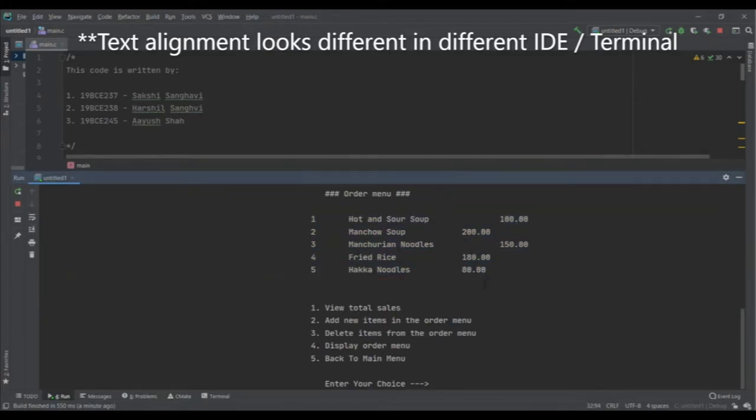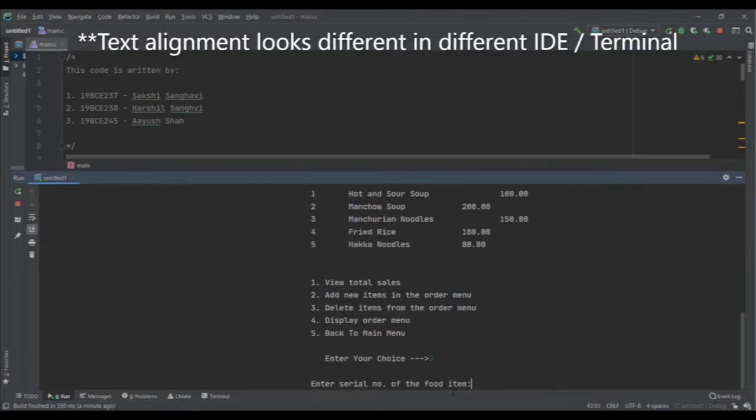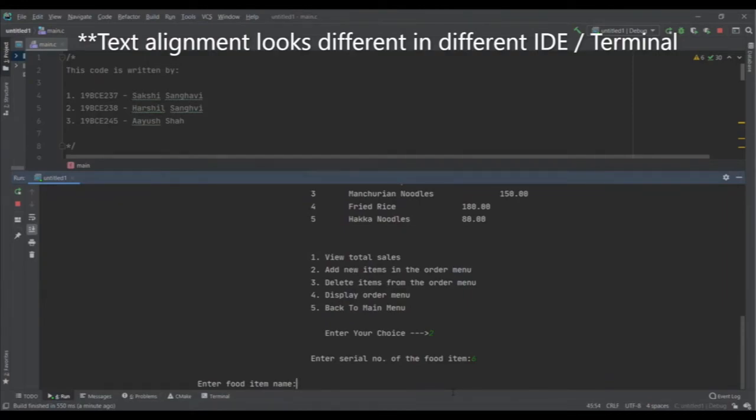Now if we want to add a new item to the menu, then we will select this second option, and now I press 2. I add the serial number of the food item. I enter the food name.